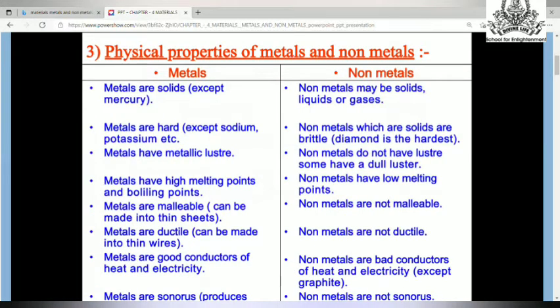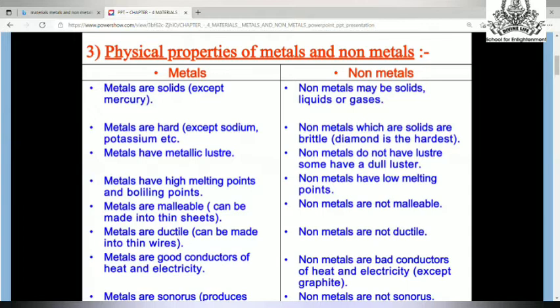Now we will learn about physical properties of metals and non-metals. Physical property means the outer appearance, how the metal looks like, what its basic nature is like. That is called physical property. So on seeing, metals are generally solid, but non-metals are solid, liquid or gases. There is an exceptional case also: though all the metals are solid, mercury is liquid at room temperature. But it is a metal.